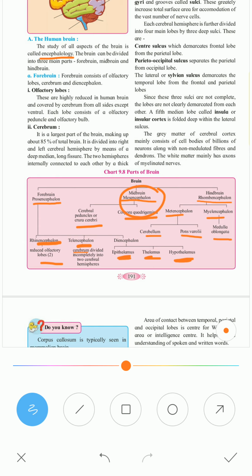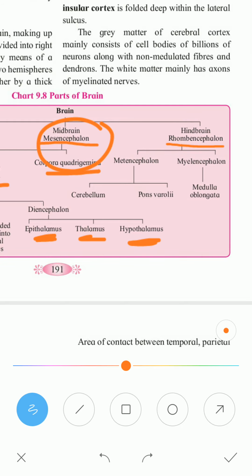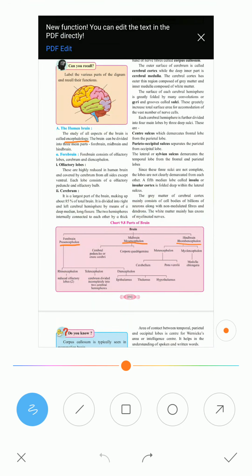The forebrain is divided into olfactory lobe, cerebrum and diencephalon, and under diencephalon, epithalamus, thalamus, hypothalamus you must write. For the midbrain you have to write crura cerebri and corpora quadrigemina, and under hindbrain you can directly write cerebellum, pons varolii and medulla oblongata. It is okay. So this is all about the different parts of the brain.